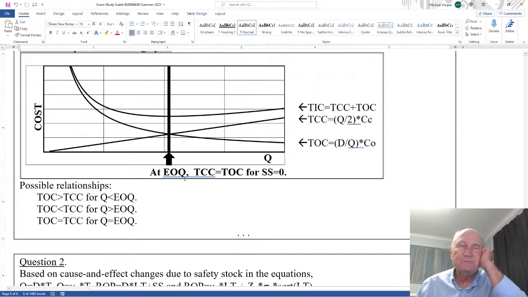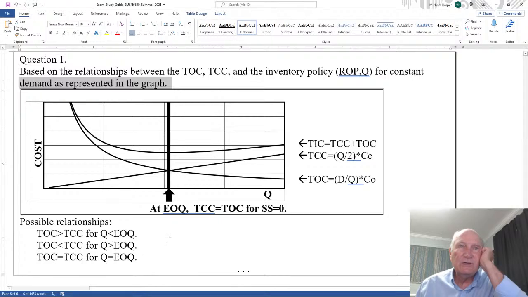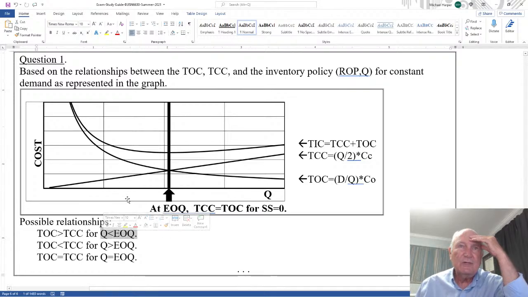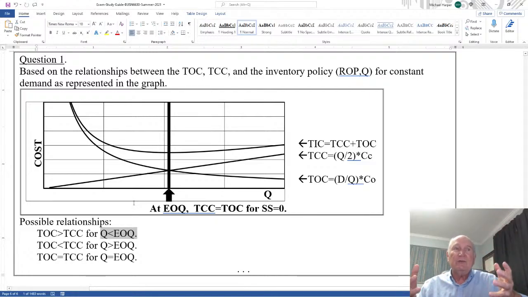But this question 1 is going to be based on the relationship of the ordering and carrying cost depending on your lot size and what EOQ is. In other words, if Q is less than EOQ, and I'll be giving you a Q and an EOQ, both of those, then the ordering cost is greater than the carrying cost.